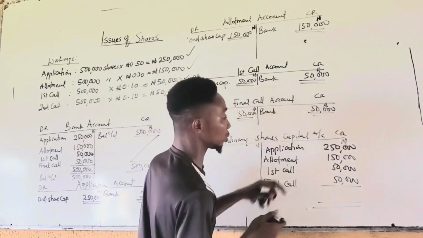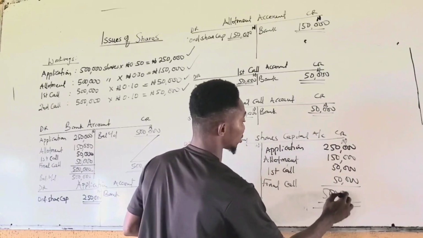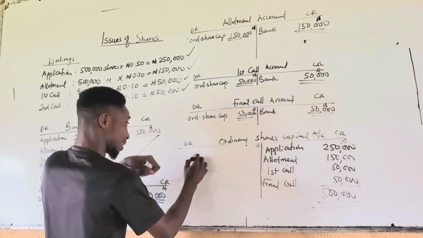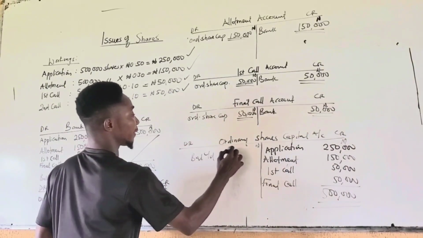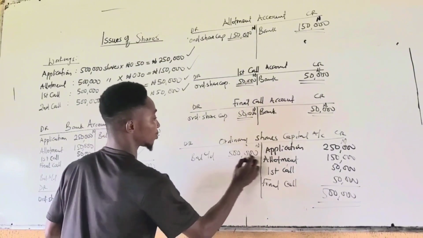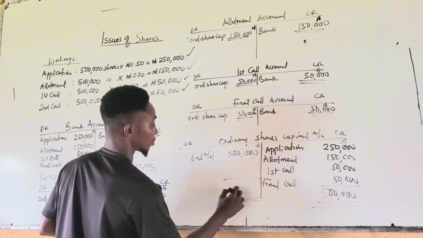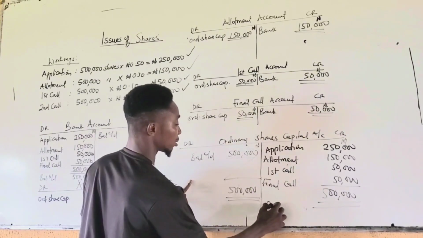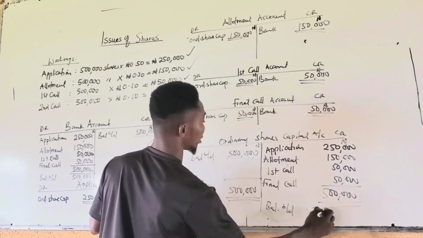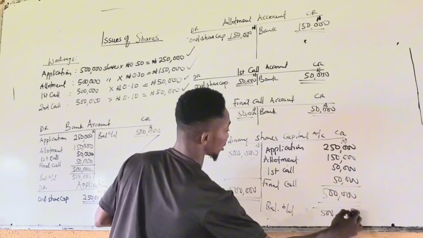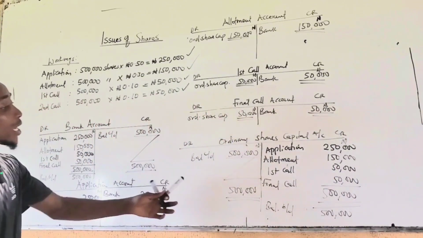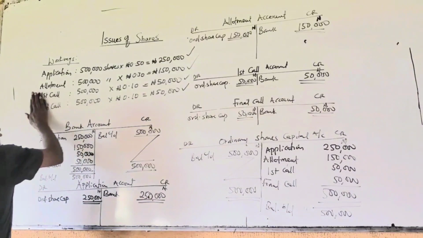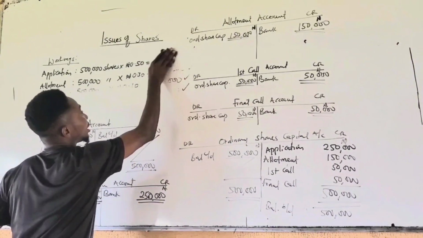statement of financial position. Total is 500,000. So you see balance carried down, 500,000. Then balance brought down will be here. Balance brought down, 500,000. So if you are asked to show the balance sheet extract, statement of financial position extract.